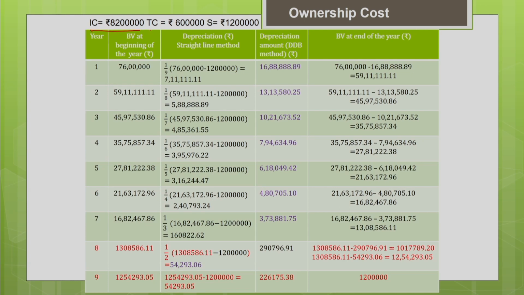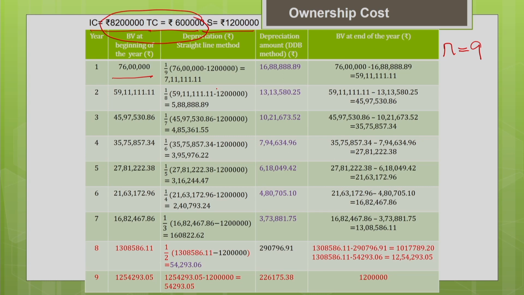The initial cost is the same, 82 lakh, tire cost is 6 lakh, and salvage value is 12 lakh, and the useful life of the machine, as you know earlier, is n equal to 9. So the book value at the beginning of the year is 76 lakh. You know how we estimated: your 82 lakh minus 6 lakh, initial cost minus tire cost, gives you the book value at the beginning of the year.